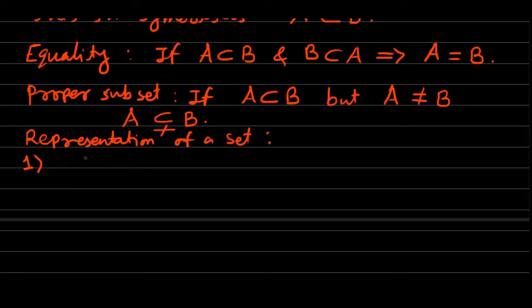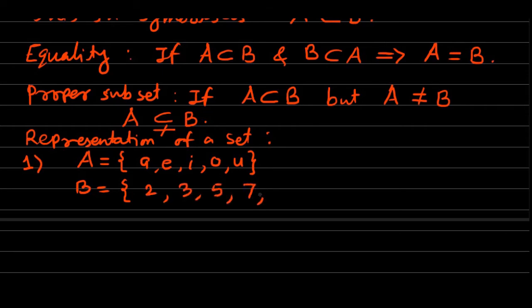In this method, the elements of a set are represented by writing each and every element of that set enclosed within curly braces, such as A is the set which comprises the elements a, e, i, o, u. We'll consider a second example also. Suppose B is the set which consists of the members 2, 3, 5, 7, 11.